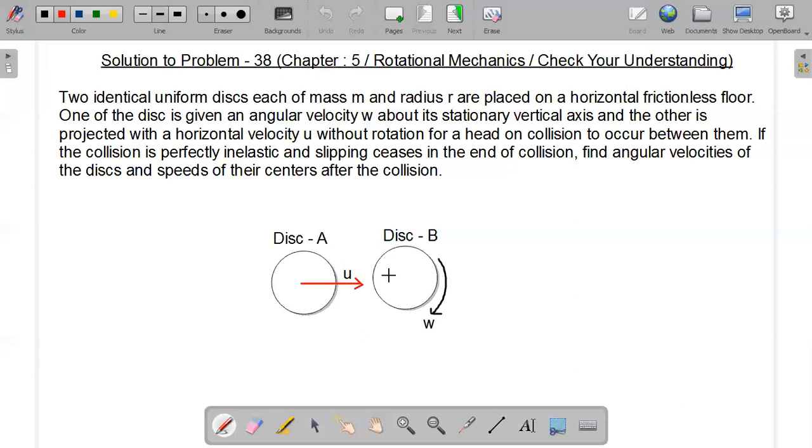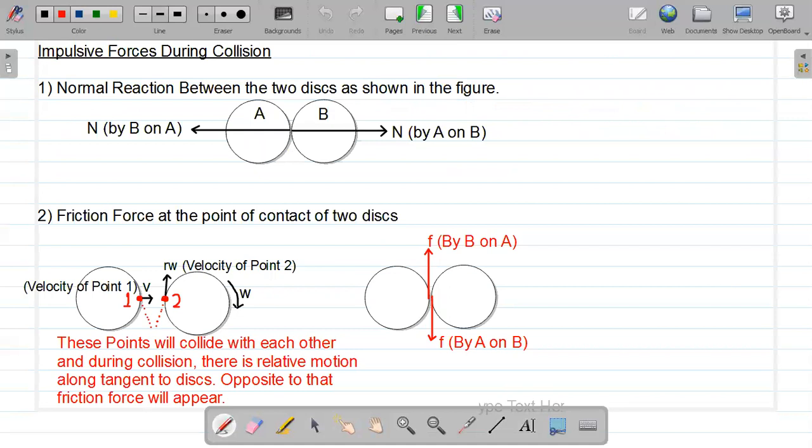When disk A and disk B collide, what are the forces which they are going to exert on each other? Remember, this collision will be for a very small time interval, and during that small interval, the forces which A and B will apply on each other are impulsive forces. They will have a huge impact on the velocities of the objects. So here we analyze the impulsive forces like this. Number one, the impulsive force will be the normal reaction force, right?